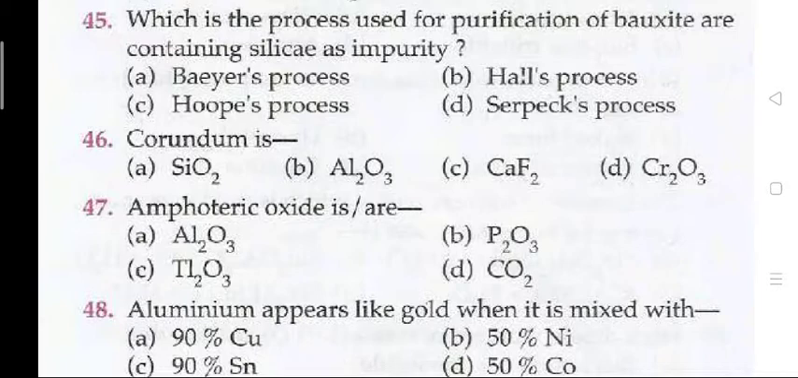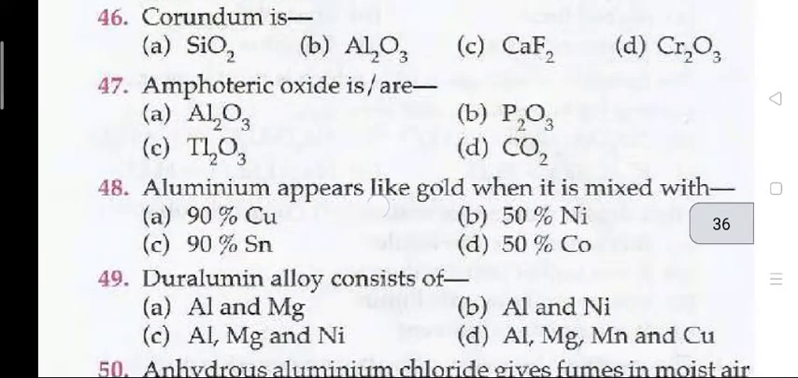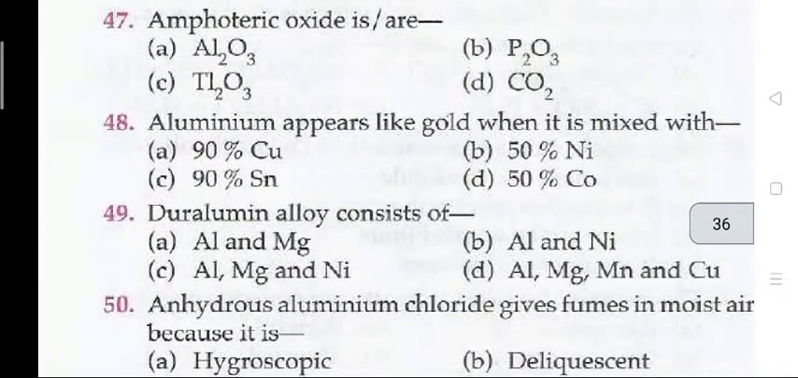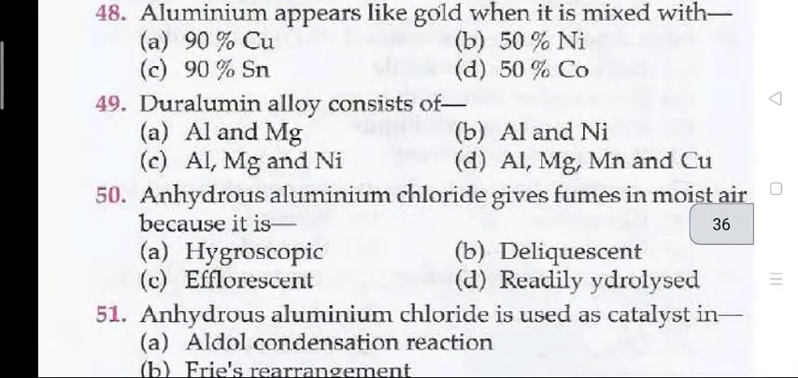The right answer for 45 is D. That is your Serpeck process. Question 46. Corundum is. The right answer for 46 is A. That is Al2O3. Question 47. Amphoteric oxide is. The right answer for 47 is A. That is Al2O3. Question 48. Aluminium appears like gold when it is mixed with. 48, A. That is 90% copper.